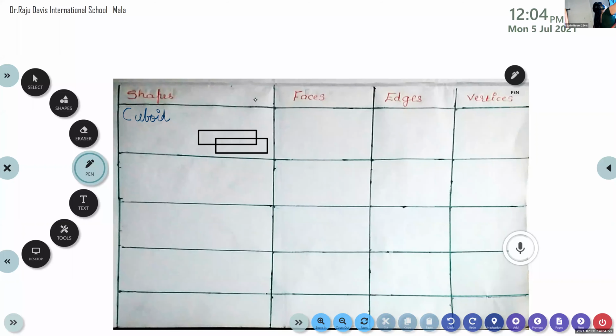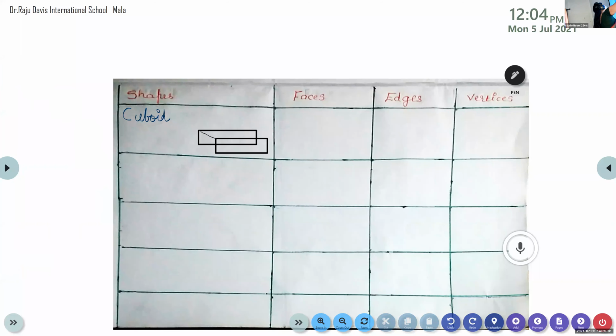This corner can be joined to here, and this corner can be joined to here. This corner can be joined to here like this. Join the corners. Use your scale to join the corners.